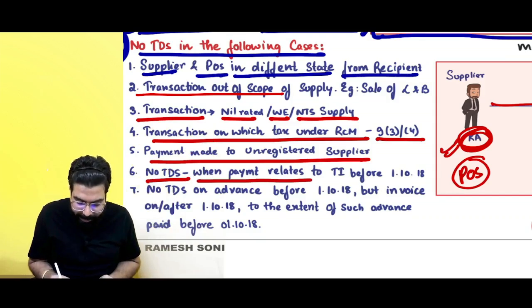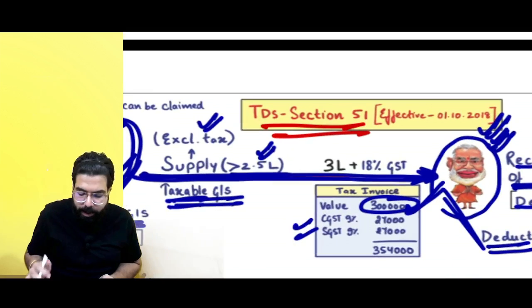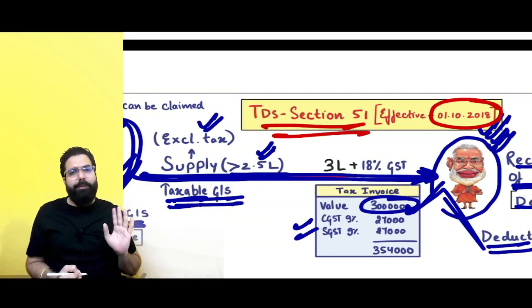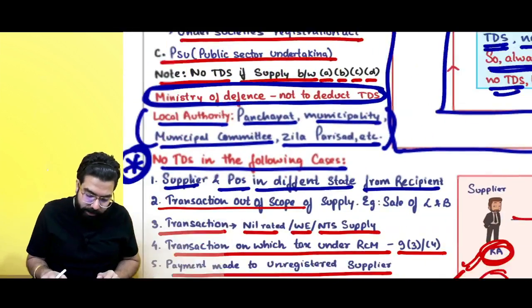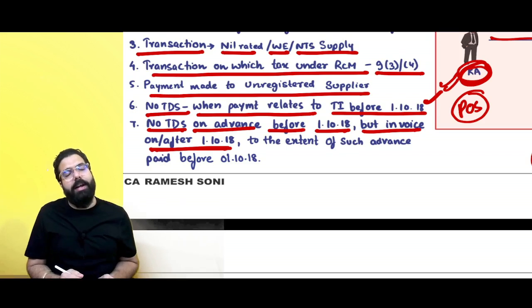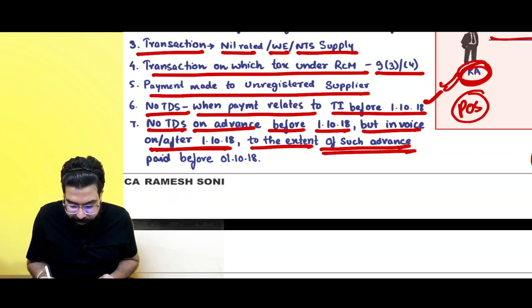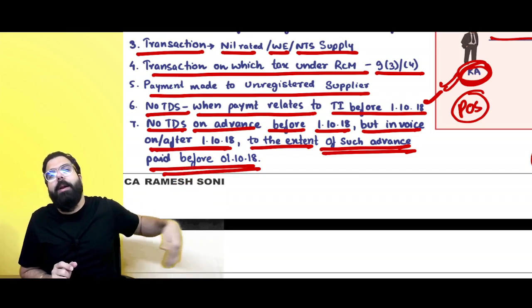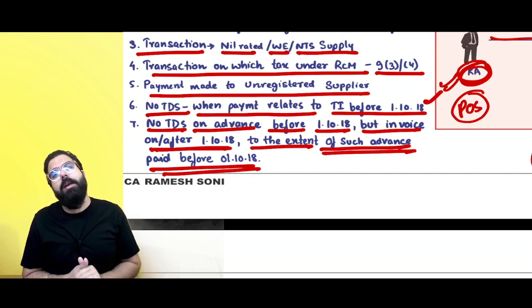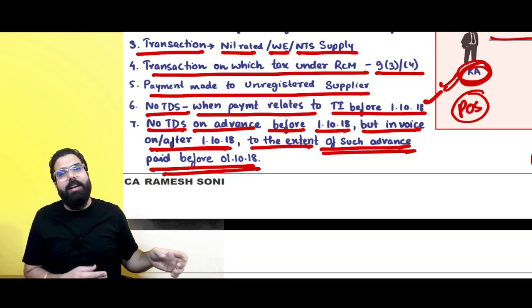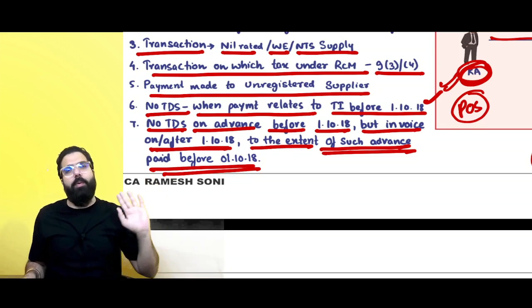Sir, no TDS when payment relates to a tax invoice before 1/10/2018 because TDS provisions were only effective from 1/10/2018. If invoice is raised before 1/10/2018, then no TDS. No TDS on advances paid before 1/10/2018, even if the invoice is on or after 1/10/2018, to the extent of such advances. So, sir, the government department paid you some advance before 1/10/2018. Might be invoices later, but because the advance was paid before 1/10/2018, they would not have done the TDS on it. Not required. No problem. Done, sir.